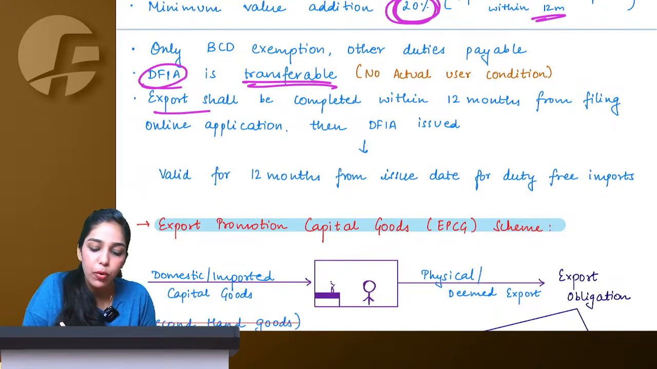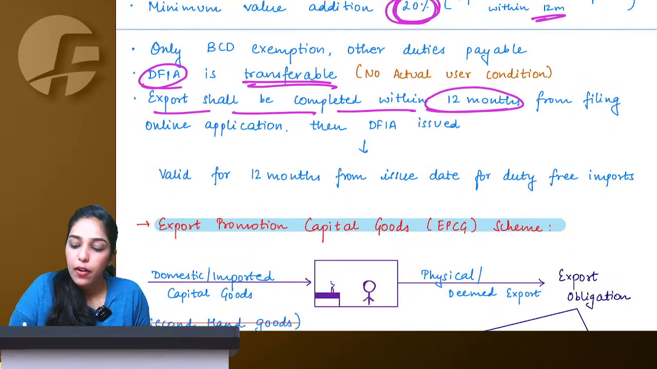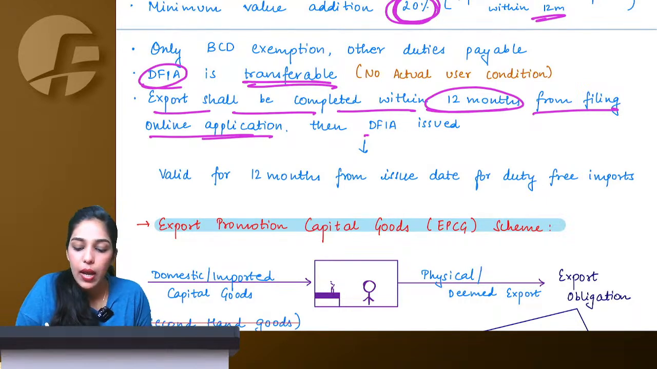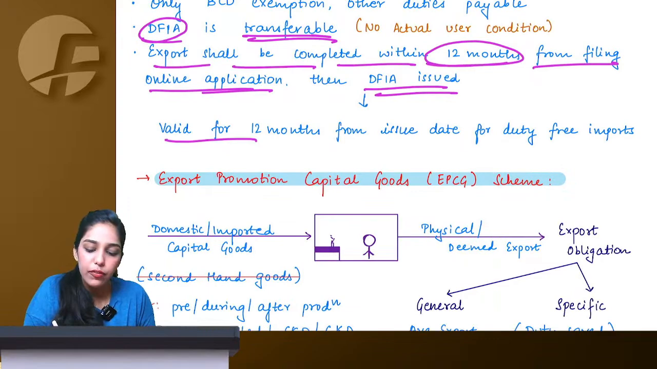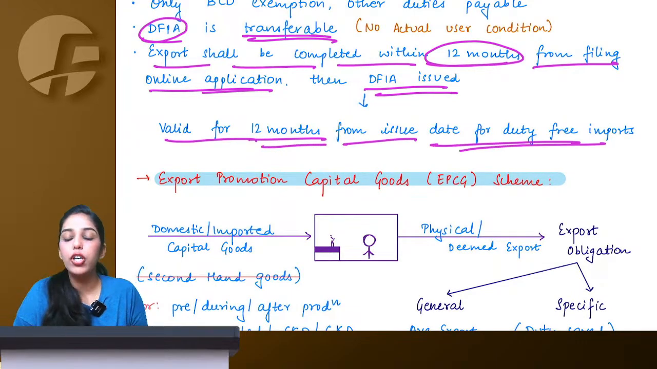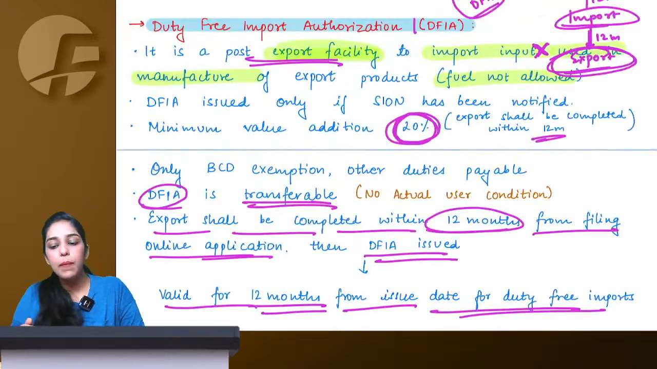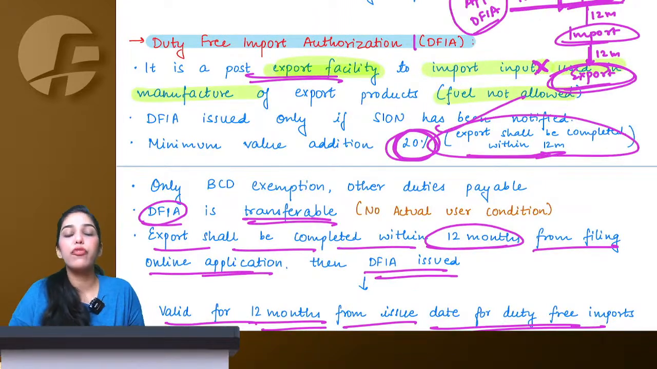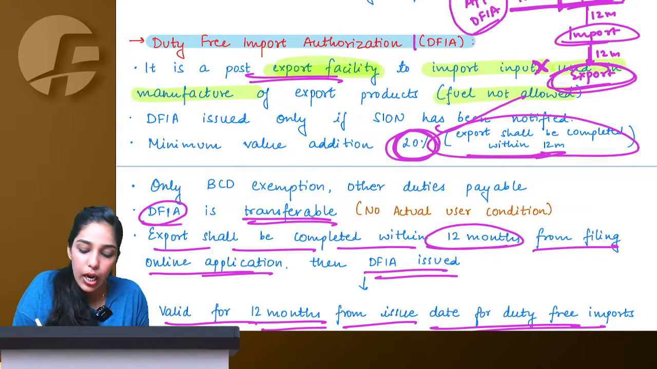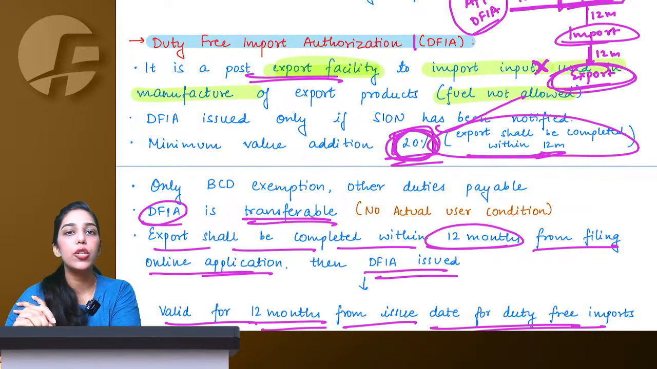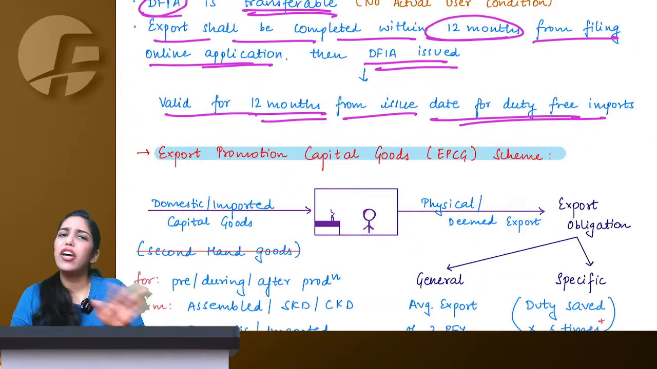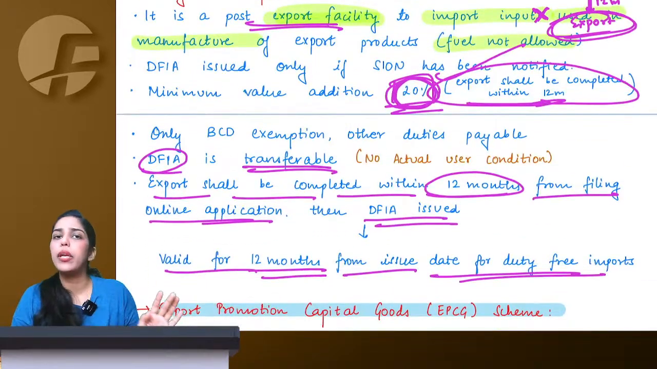So they are saying export shall be completed within 12 months from filing online application. Then DFIA is issued. Now once DFIA is issued, it is valid for 12 months from issue date for duty free import. Now once I import, within 12 months I need to fulfill my export obligation along with 20% value addition. Tell me if this is clear to all of us. Yes, there is nothing tough in this. See, the time limits are also very much simple here.